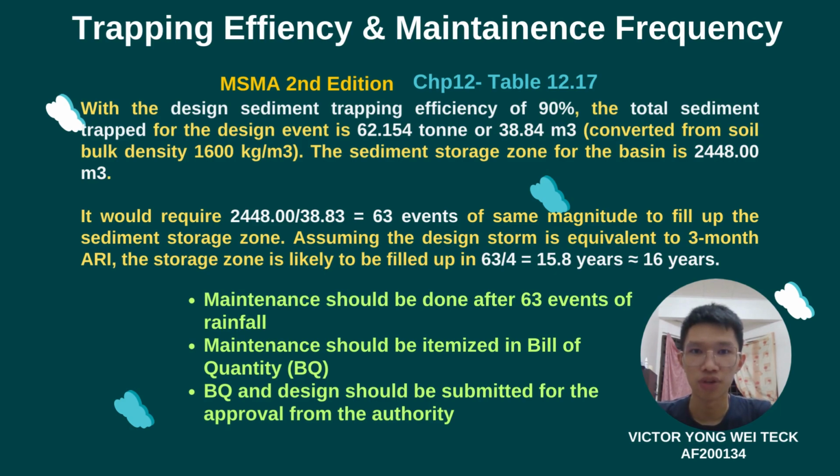The sediment storage volume for the basin is 2,448 meter cube. It requires 63 events of the same magnitude to fill up the sediment storage. It is calculated by dividing the total volume by the tonnage of the sediments. We get 63 events for 3 months ARI. Therefore, 1 year consists of 4 times of 3 months. Hence, the 63 is divided by 4. So we get 15.8 years, which is equivalent to 16 years to do the maintenance.